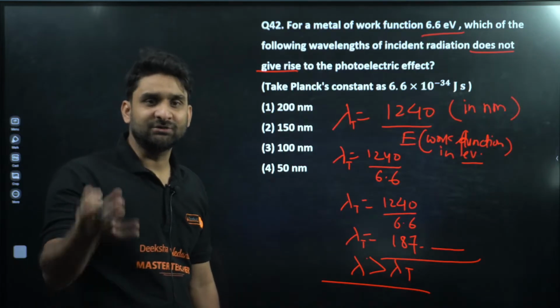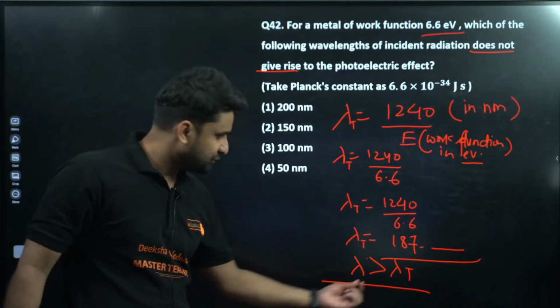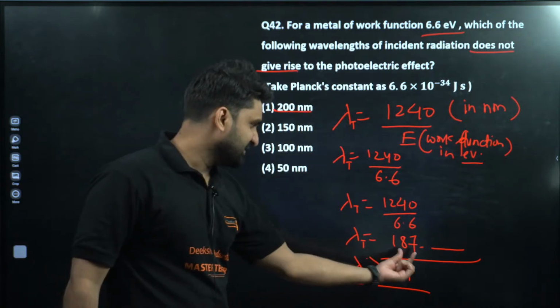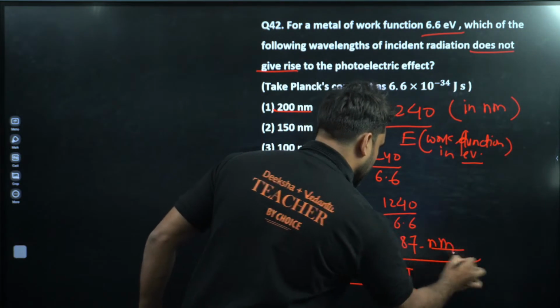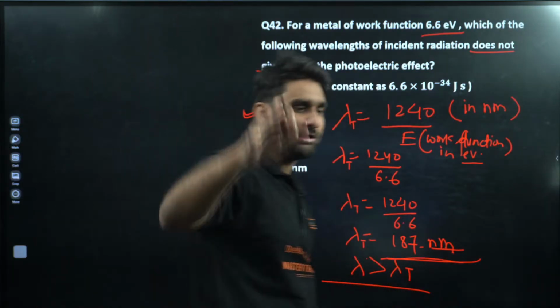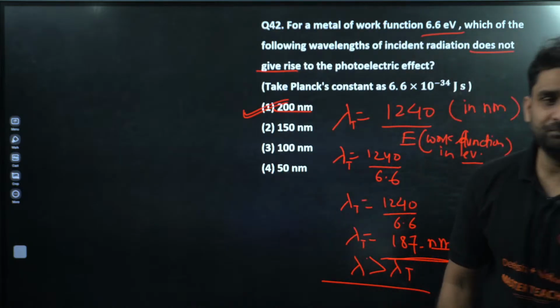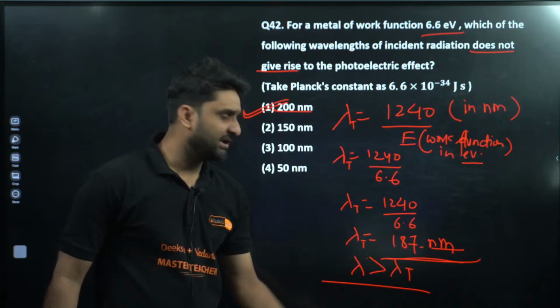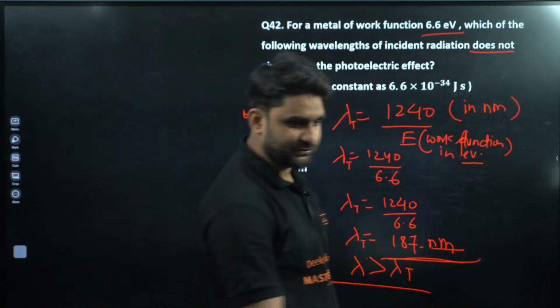Yes, champion, does not give rise to the photoelectric effect. So only one option is there, which is 200 nanometer, because we are getting 187 nanometer now. So at this wavelength, no photoelectric phenomena will occur, because we are getting a threshold of 187, right? So this is all about it.